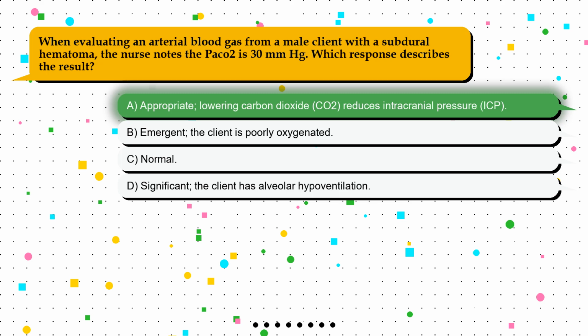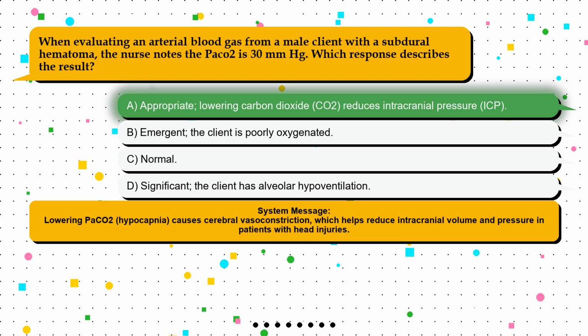The correct answer is option A. Appropriate, lowering carbon dioxide, CO2, reduces intracranial pressure, ICP. Lowering PaCO2, hypocapnia, causes cerebral vasoconstriction, which helps reduce intracranial volume and pressure in patients with head injuries.